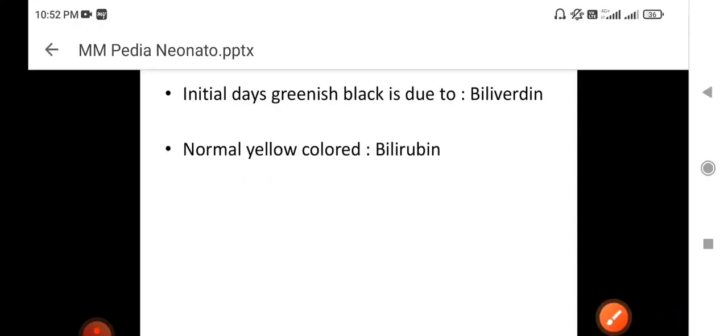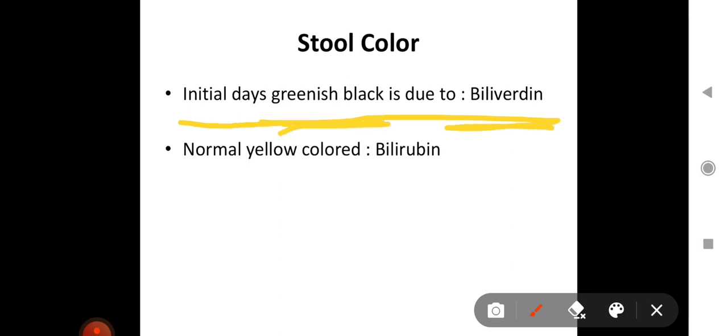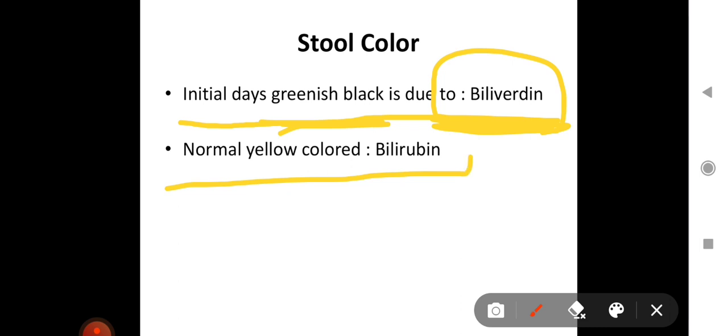Next is stool color. Initially, you would have observed in your neonatology postings or pediatric postings that in the initial days, for 2 to 3 days mostly, the stool color is black, greenish black. So the reason for this greenish black stool color in the early neonatal period is due to which pigment? Biliverdin. And the normal yellow color of stool is due to which pigment? Bilirubin. So this is an important point to remember.